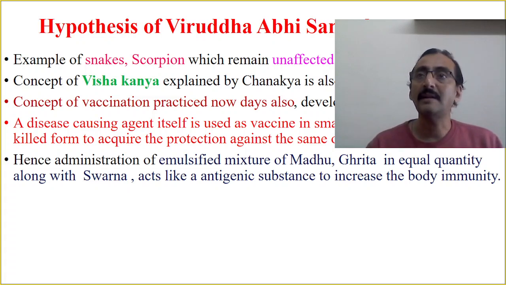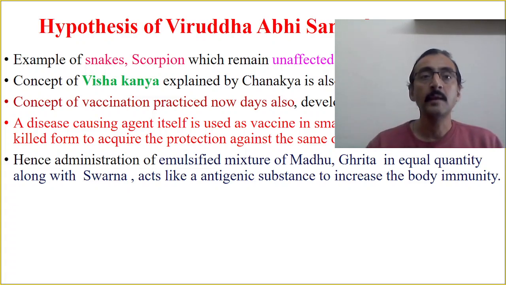Suppose that lady bites others, it may be more poisonous to them, or if they have any other blood contact and all, it may be dangerous, but खुद उस लेडी को कोई दिक्कत नहीं है. This is the concept of विषकन्या which is explained by Charaka long back.